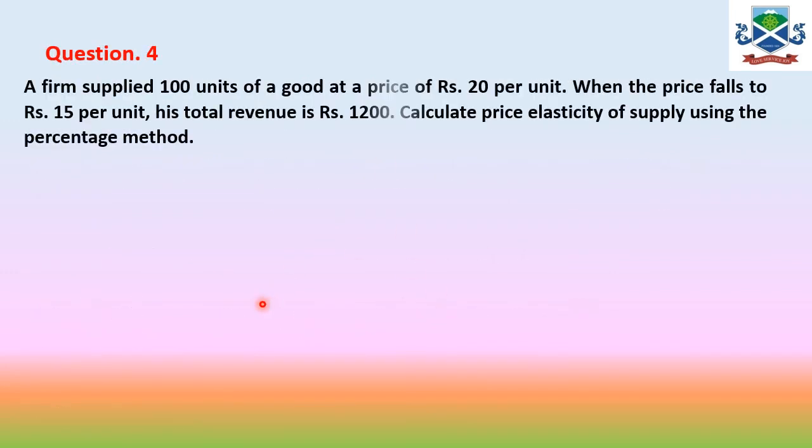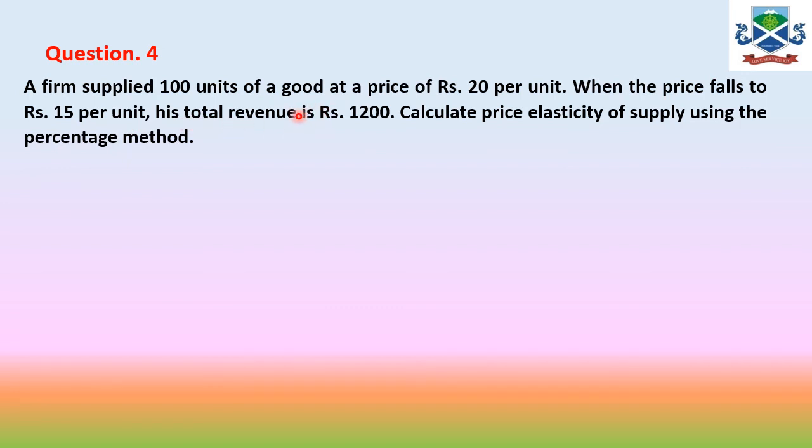The next question is, a firm supplies 100 units of a good at a price of rupees 20 per unit. When the price falls to rupees 15 per unit, its total revenue, remember over here not Q1, total revenue is rupees 1200. Now calculate the price elasticity of supply using the percentage method. So over here total revenue is given. Total revenue means what you earn by selling the commodity. The new price is given, 15. At 15 rupees, how many units can you sell so that you get 1200?